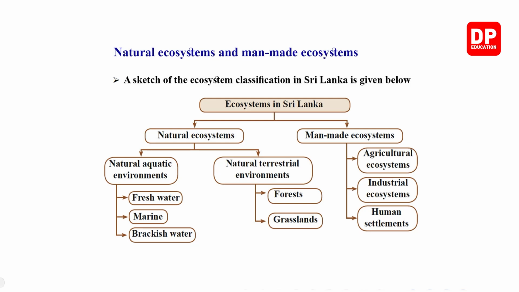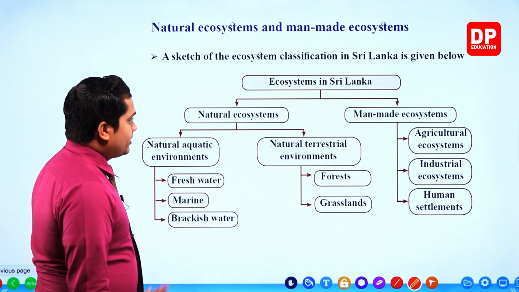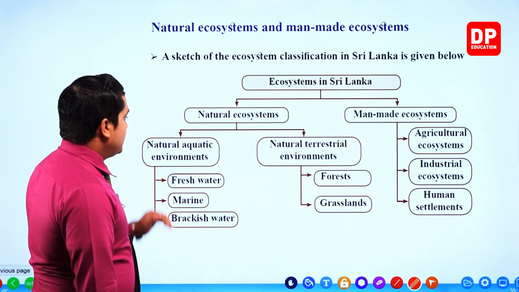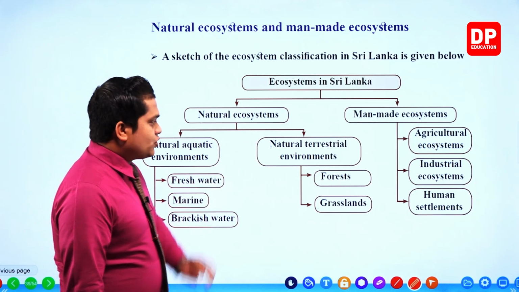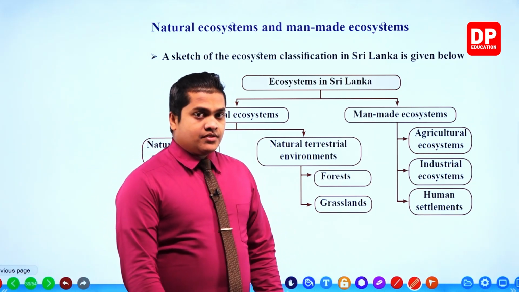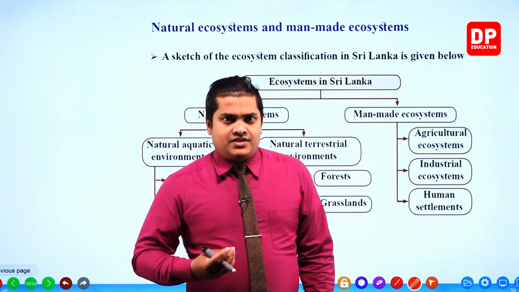So ecosystems in Sri Lanka, mainly we can divide into two main categories: natural ecosystems and man-made ecosystems. Then we can divide these natural ecosystems, my dear children, again into two main categories: natural aquatic environments and natural terrestrial environments. Aquatic, the name itself refers to it.